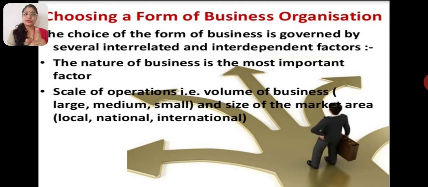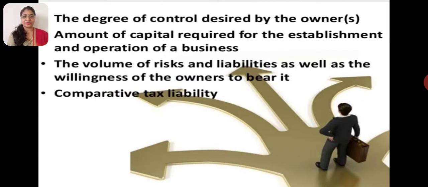So to choose the business organization, first the nature of business is the most important factor. What is the nature of your business? The second comes the scale of operation. That means whether your business is on a smaller level, medium level or on a larger level. So that is very important. And size of the market. You're doing business on a local level, on a national level or on an international level. According to that you have to choose the form of business organization.